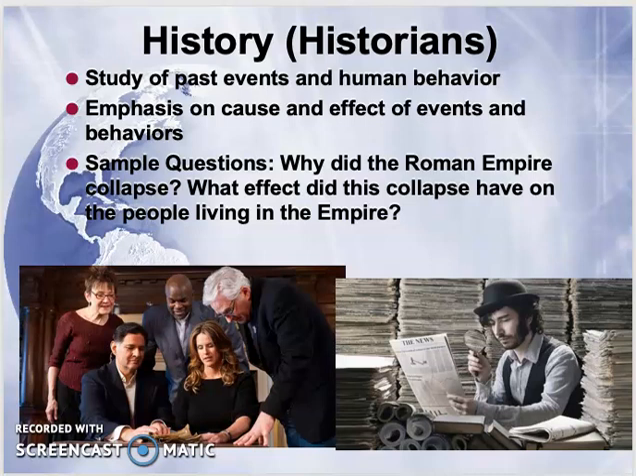Now the pictures you see below are just some examples of historians. On the right is a very hipster-looking historian researching things in the news. And then on the left is a group of historians doing research on what looks like some kind of paper from the past.